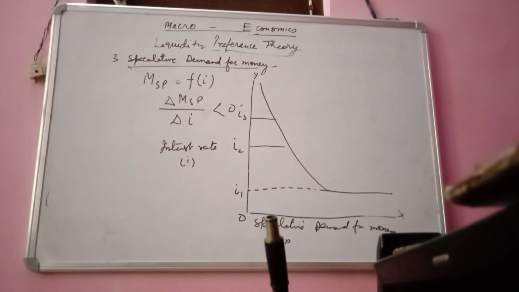It implies that the speculative demand for money is infinite or very large when the rate of interest goes below some critical minimum level. So it can be said that this is the level below which banks pull down their shutter, and Keynes calls this kind of situation a liquidity trap.